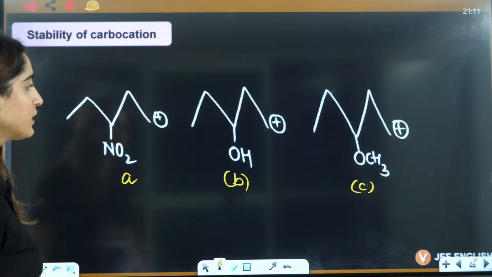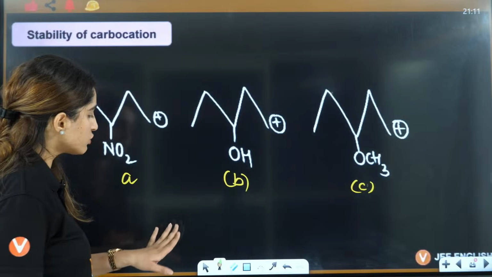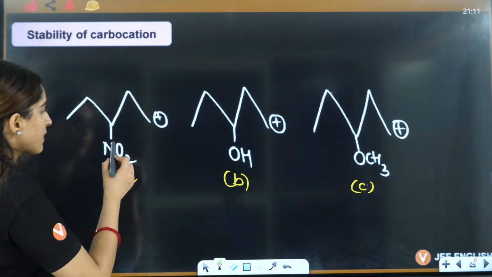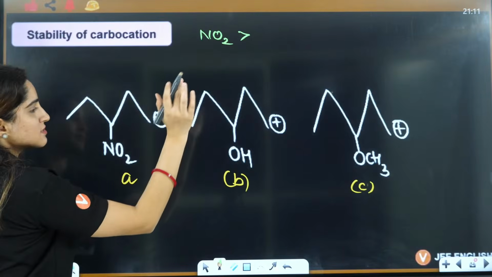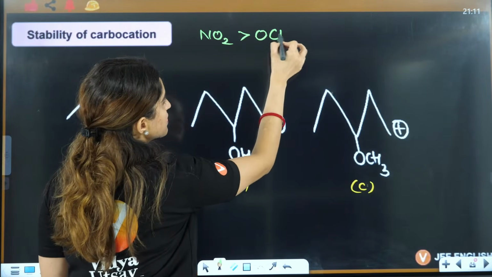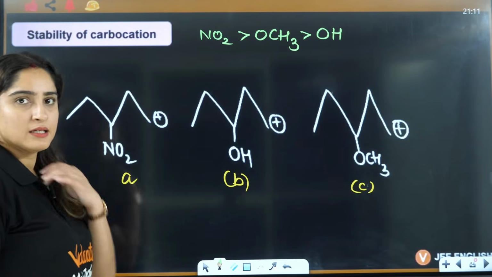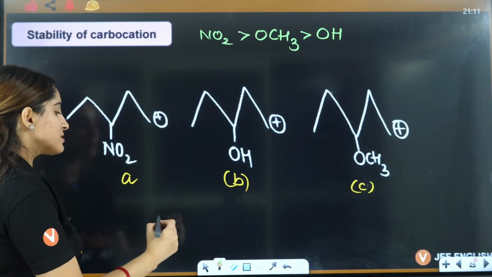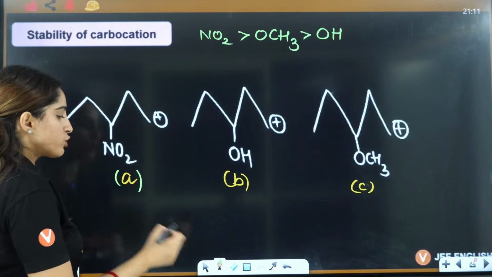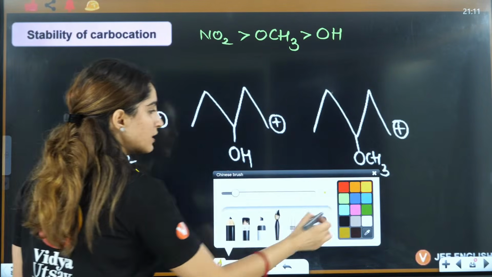So what is going to be the correct answer here according to this order? According to this order, beta, if you see, NO2 has maximum minus I, the distance is the same. Then you have OCH3, then you have OH. So in this case, this has the maximum, that means its stability is going to be minimum, because it's a carbocation.